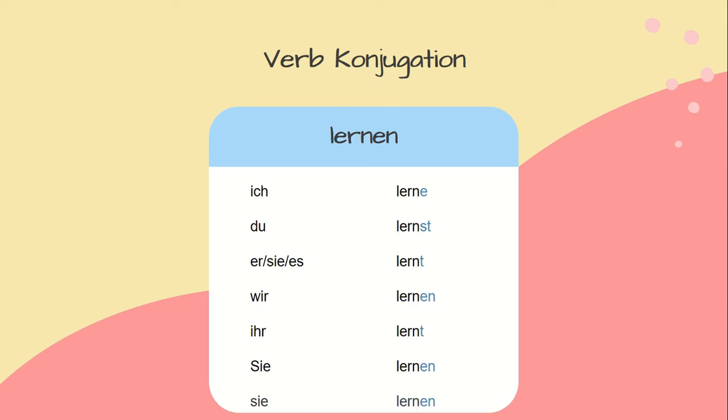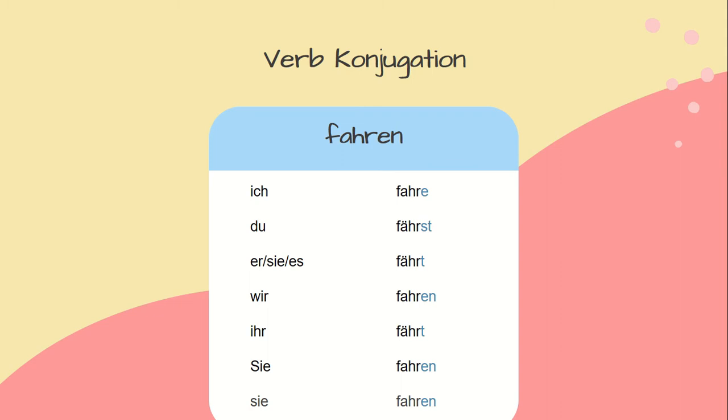Verb conjugation for lernen, studying. Ich lerne, du lernst, sie, es lernt, wir lernen, ihr lernt, sie lernen. With the verb fahren, we also have the Umlaut. Ich fahre, du fährst, sie, es fährt, wir fahren, ihr fahrt, sie fahren.